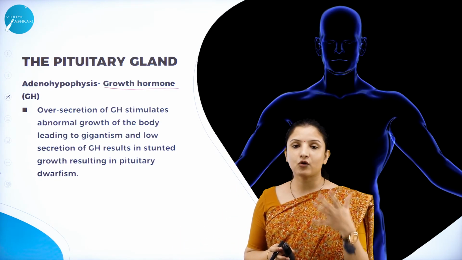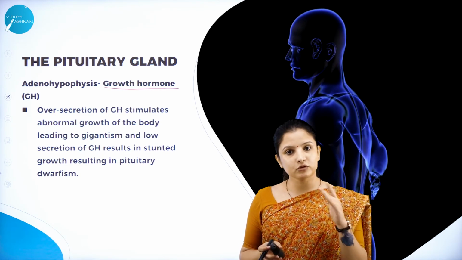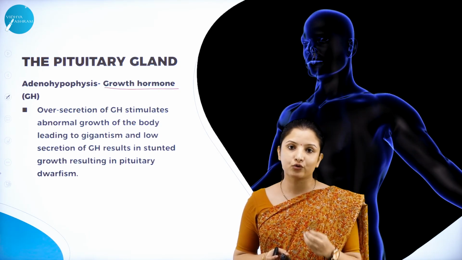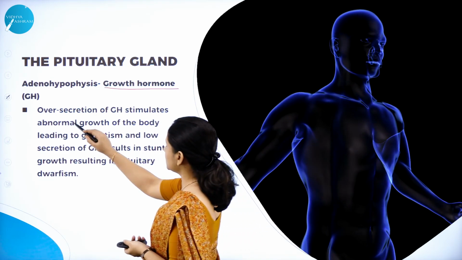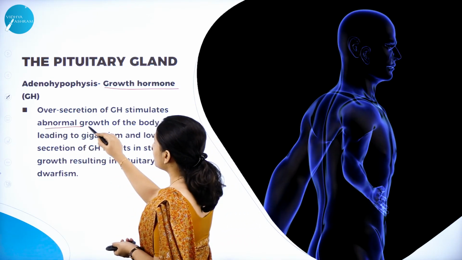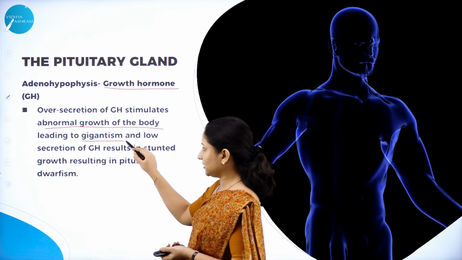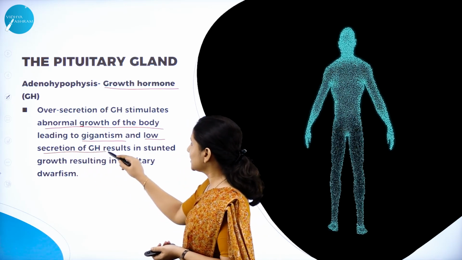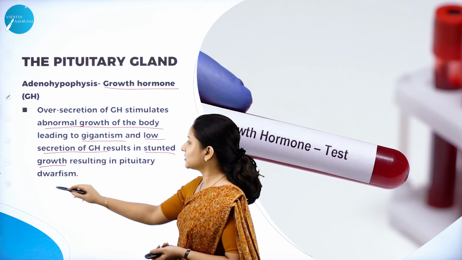What happens if oversecretion of growth hormone occurs? Growth hormone helps in the overall growth of the body. If oversecretion occurs, it will lead to abnormal growth of the body, which leads to gigantism. And if low secretion of growth hormone occurs, it will result in dwarfism, that is stunted growth resulting in